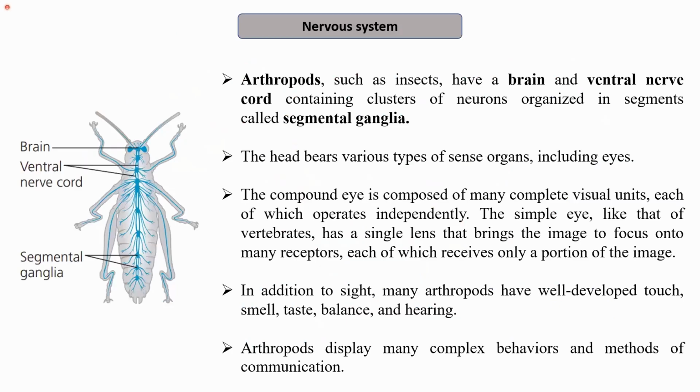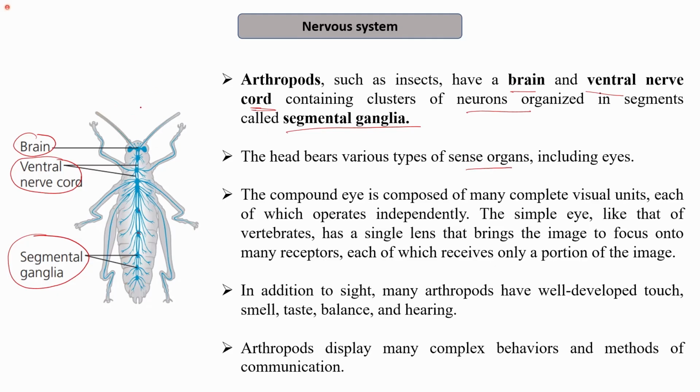So this is the nervous system. As I mentioned, they consist of a brain with a pair of ventral nerve cords, and they have segmental ganglia. We have discussed that arthropods, for example insects, have a brain and a ventral nerve cord that contains clusters of neurons organized in segments called segmental ganglia. You can see here the segmental ganglia, which are the clusters of neurons organized in the different segments. The head bears various types of sense organs.